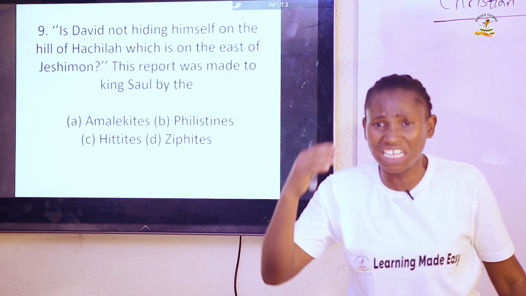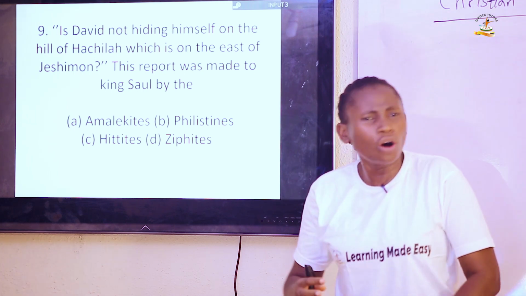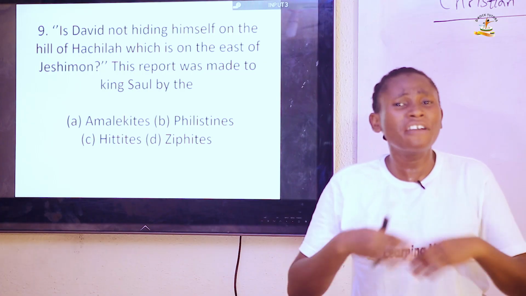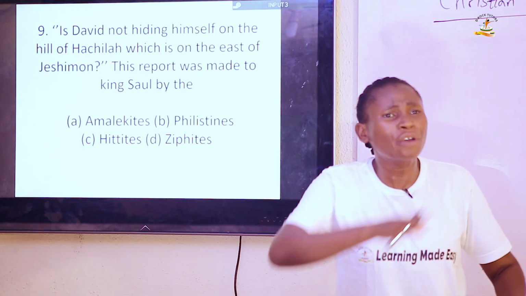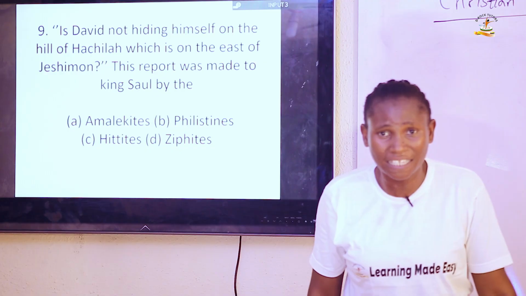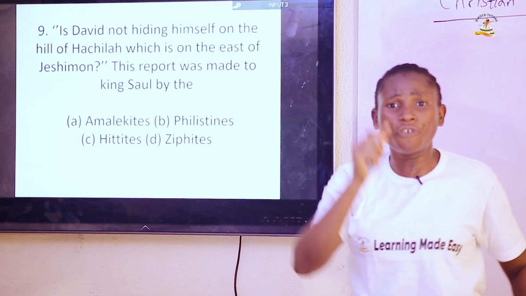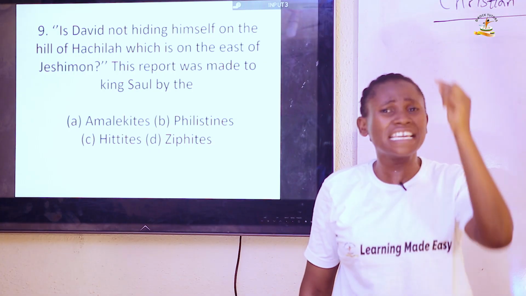So he saw David as a threat to his kingdom. So he went in hot pursuit of David, and David became a fugitive in various lands. So he went to different places, and Saul was in hot search for David in whatever land he was.